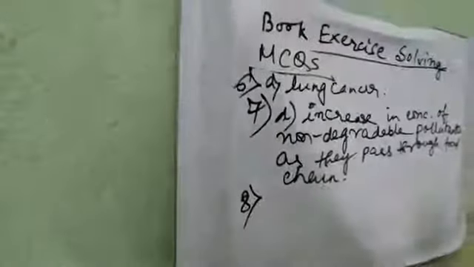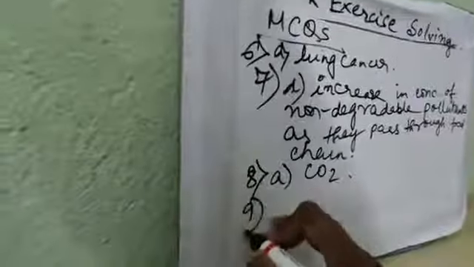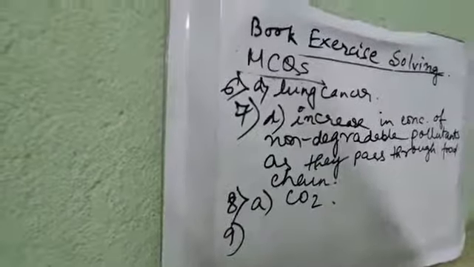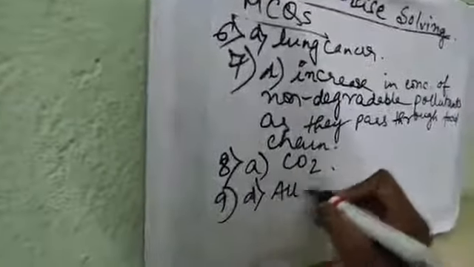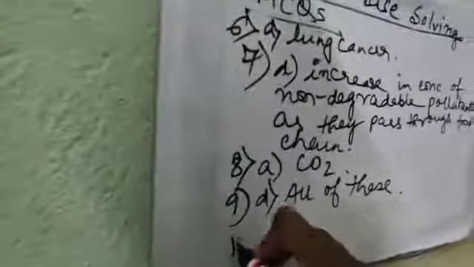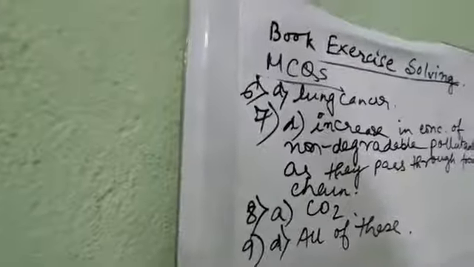Next number 8. Greenhouse effect is due to option A, CO2. Number 9, which of the following metals causes harmful effects? Answer will be D, all of these. Number 10, which of the following is not a greenhouse gas?